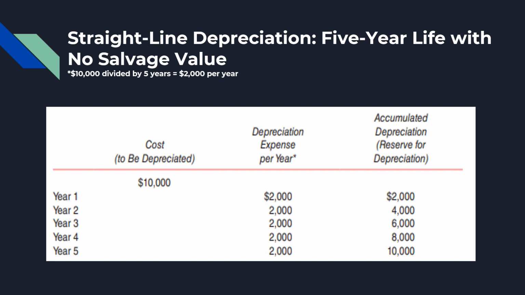Depreciation is applied to a fixed asset costing $10,000 with a 5-year useful life and no salvage value. The depreciation expense thus equals 2,000 for each of the 5 years, as 10,000 divided by 5 is equal to 2,000 per year.